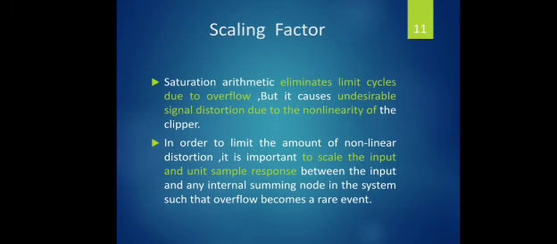Saturation arithmetic eliminates the overflow error, but it causes some undesirable signal distortion due to the non-linearity of the clamper and clipper. In order to eliminate this non-linear distortion, we move on to the scaling factor. The scaling factor is a very important factor. It is important to scale the input and unit sample response between the input and any internal summing node in the system. For example, let us assume an adder circuit.